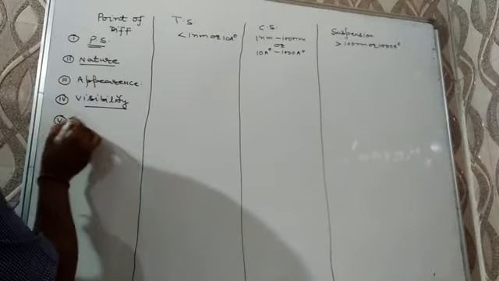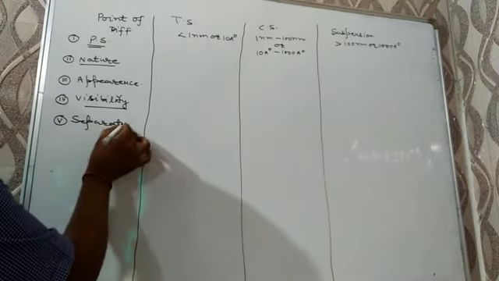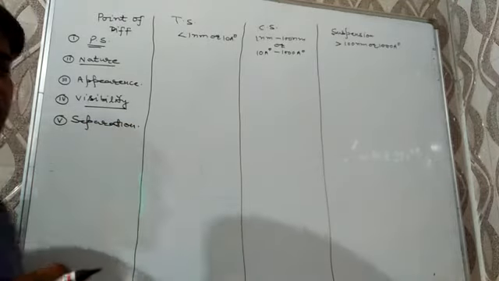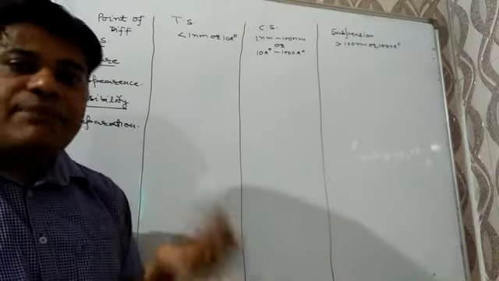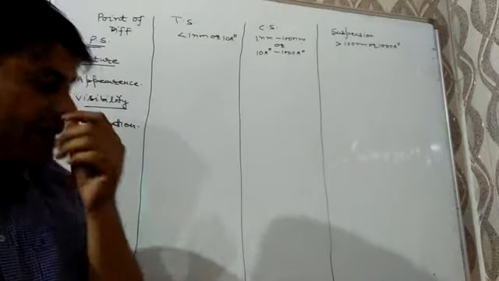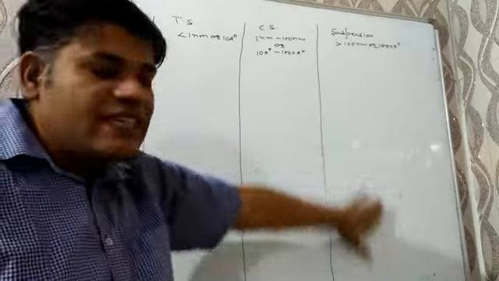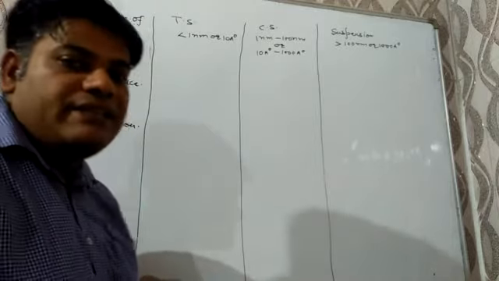Next point of difference is separation. True solution cannot be separated. Colloidal solution can be separated by chemical methods, while suspension can be separated by physical methods like filtration.